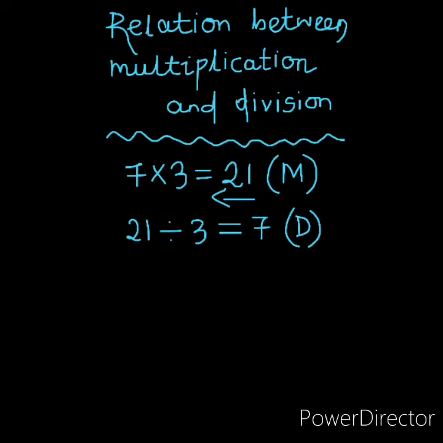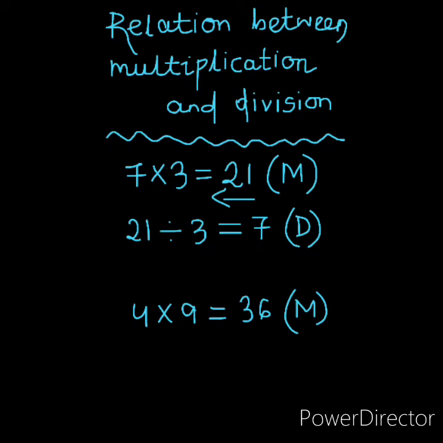Let us take another example. 4 into 9 equals 36. This is the multiplication fact. Now we have to find the division fact from this. So what will be the division fact?